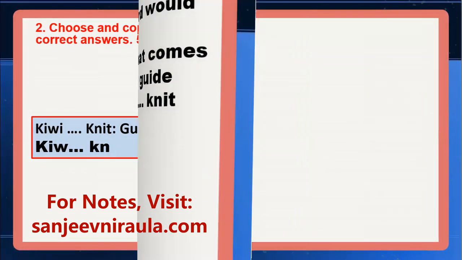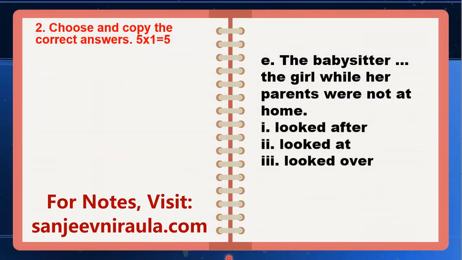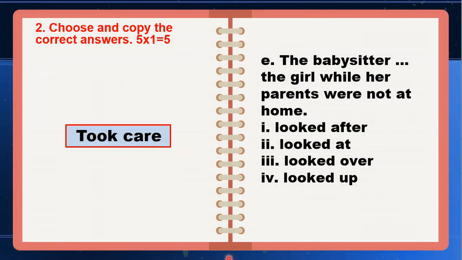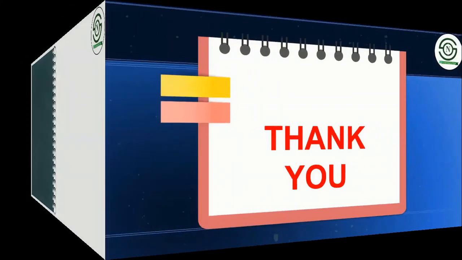And the last question, number E, the babysitter dashed the girl while her parents were not at home: looked after, looked at, looked over, or looked up. So out of those 4 options, the blank means took care, and the only one word which fits here is looked after. So the babysitter looked after the girl, it's something like took care of the girl. With this, we come to the end.